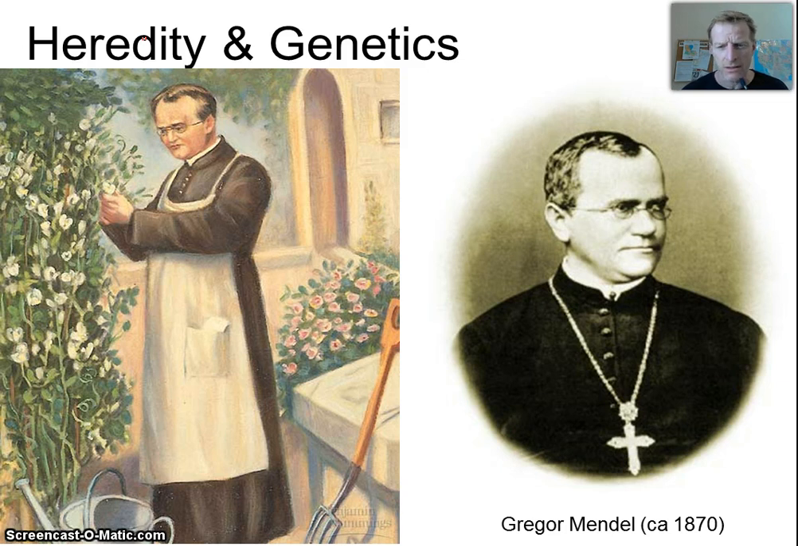And as you can see by the cross on his chest, he was actually a monk, and he lived in a monastery in Austria. But he wasn't just a monk. He had a lot of education in math, and he understood a lot of agriculture. So he was really a scientist monk, if you can imagine that. And he worked with this plant right here, the flowering pea. And he looked at a lot of different traits in peas and did a lot of crosses.